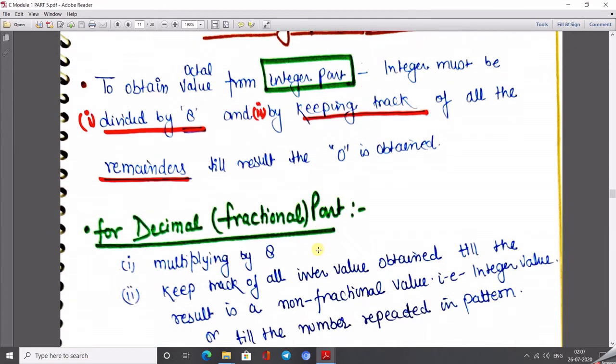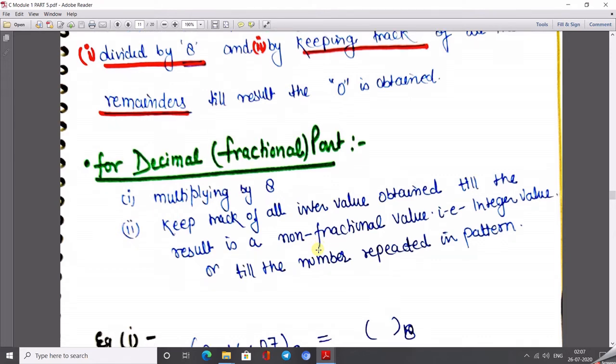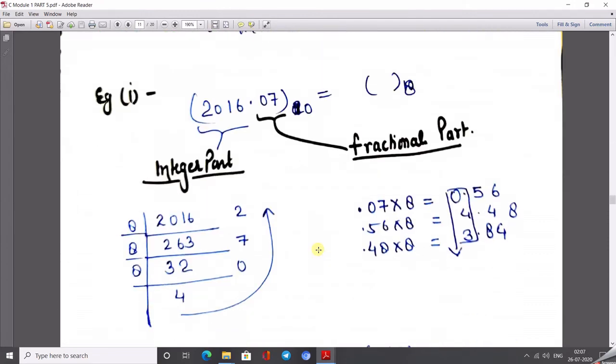But in the case of the fractional part, multiply by 8 and keep track of all the integer values obtained, till the result is a non-fractional value, that means an integer value, or till the number repeats. Just take a general example like 2016.07. This is the integer part, so just divide by 8.